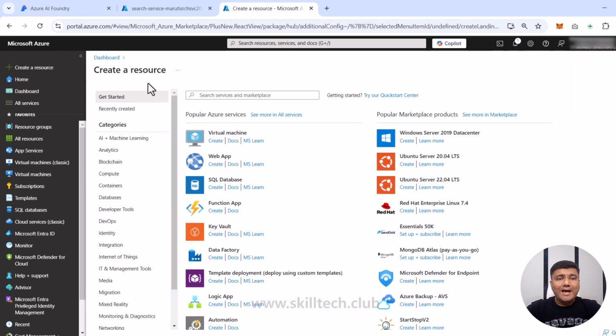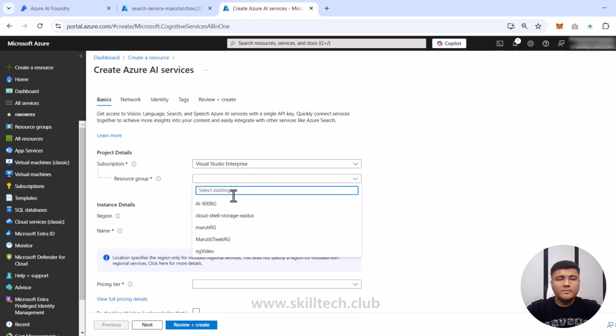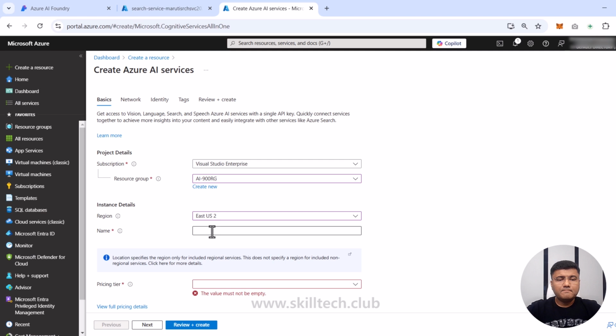Now I'm in my second tab, and in this case, I'm going to search for Azure AI service. If you check here, when I click on AI plus machine learning, we have Azure AI services. This is a multi-service account, which I'm going to create right now. So I'll click on create. Resource group will be the same. Location is also going to be the same.